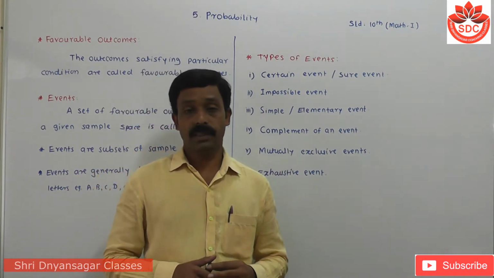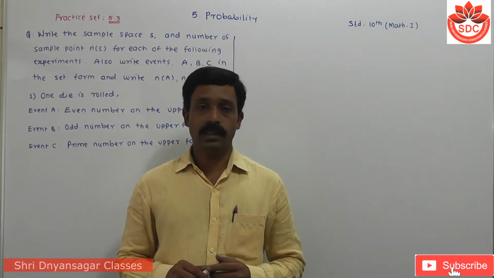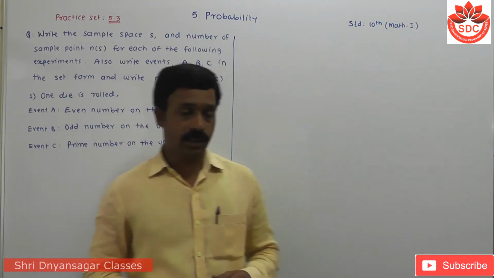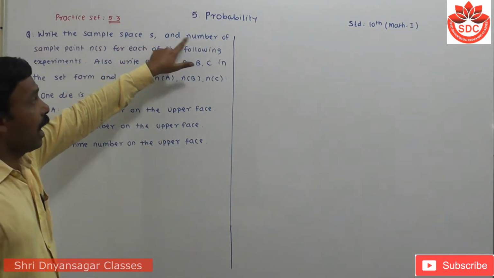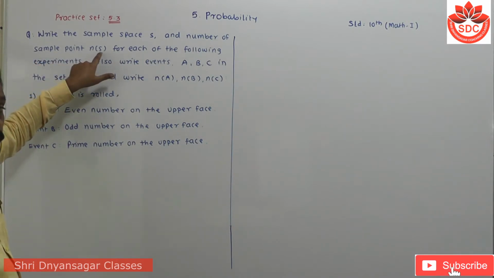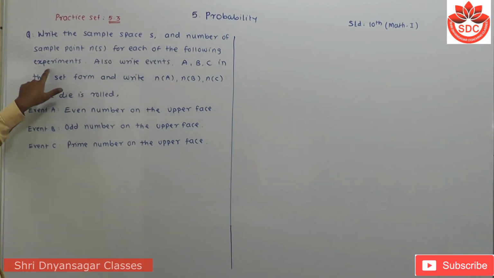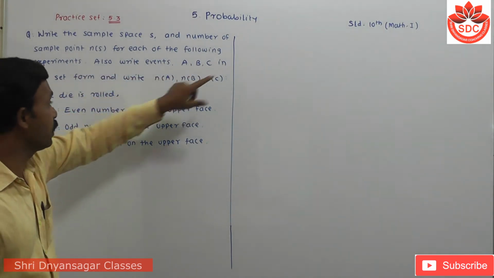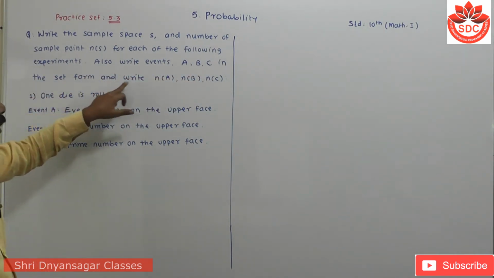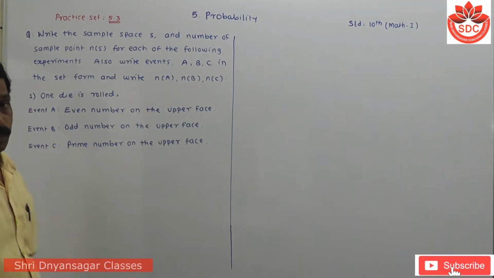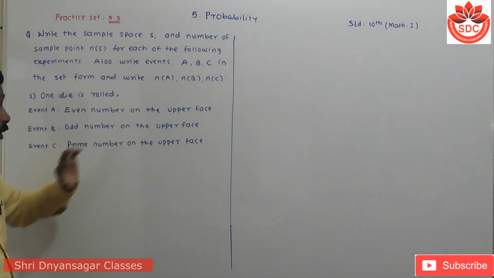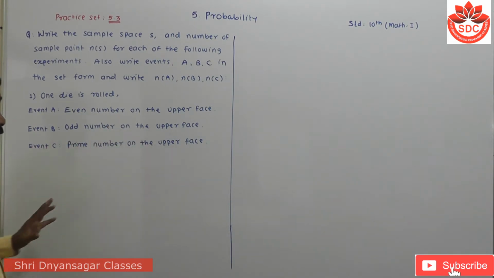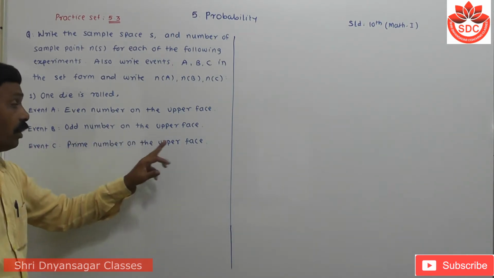Okay, we take the practice set. Let's see practice set 5.3. The question is: write the sample space S and the number of sample points n(S) for each of the following experiments. Also write the events A, B, C in set form and write n(A), n(B) and n(C). The first question is that one die is rolled. Event A: even number on the upper face, event B: odd number on the upper face, and event C: prime number on the upper face.